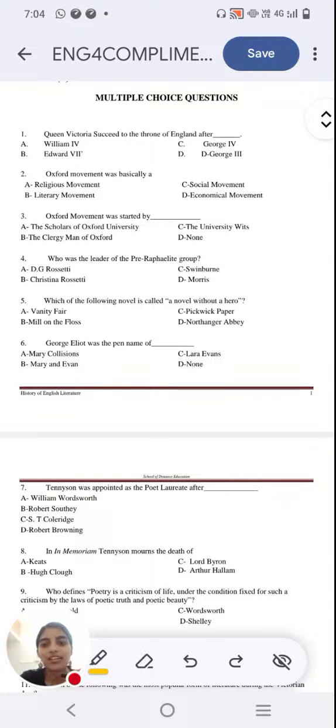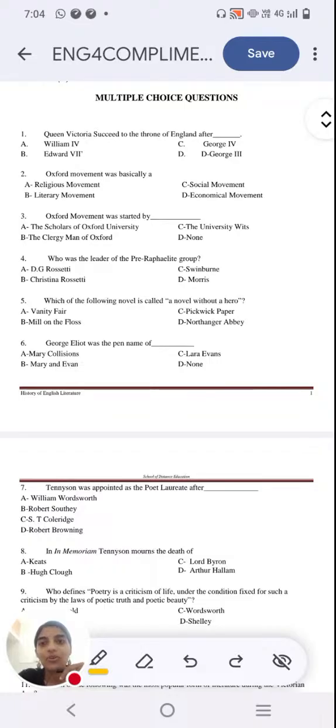And we'll be starting with our first question for today. Queen Victoria succeeded to the throne of England after which king? Option A, William IV. Option B, Edward the 7th. Option C, George IV. Option D, George III. I initially planned on bringing a timer, but I forgot. I'll be doing that in the next live session. But just think of yourself that you have 30 seconds to answer the question and let me know your answer in the comment section.